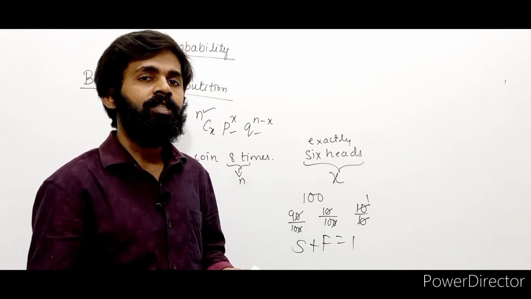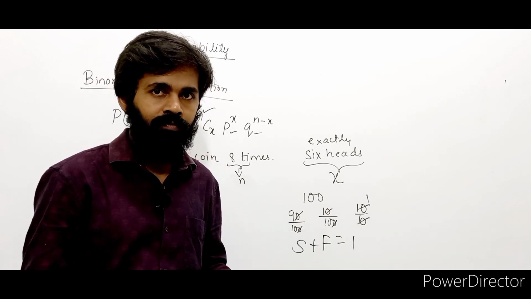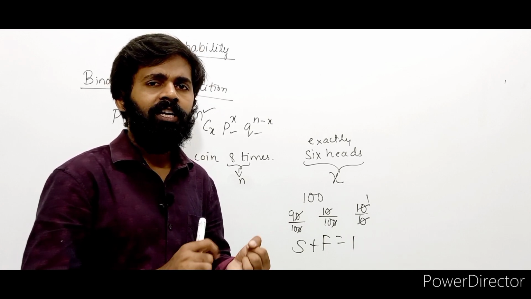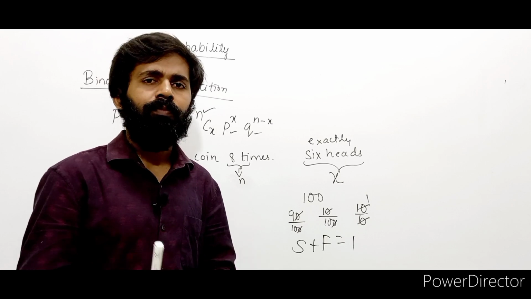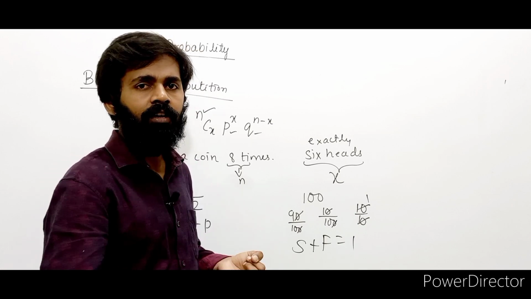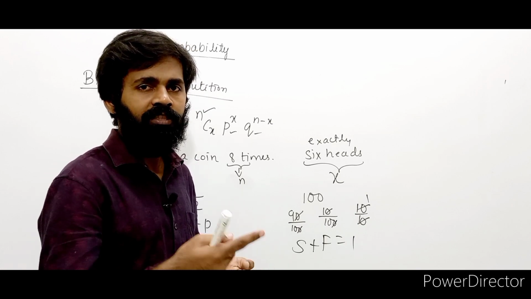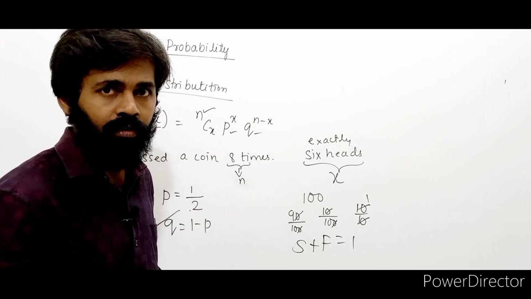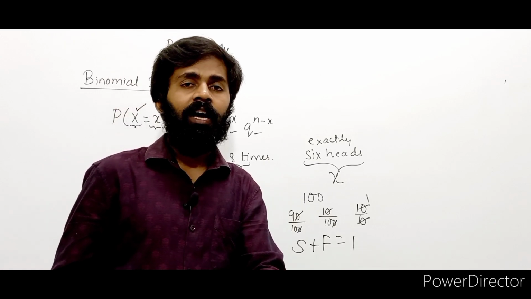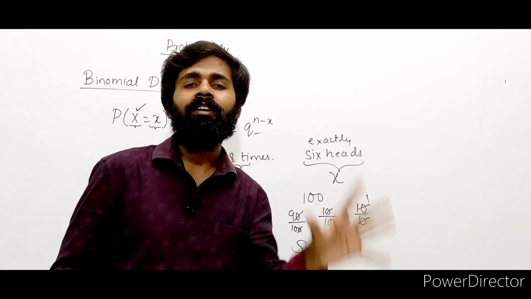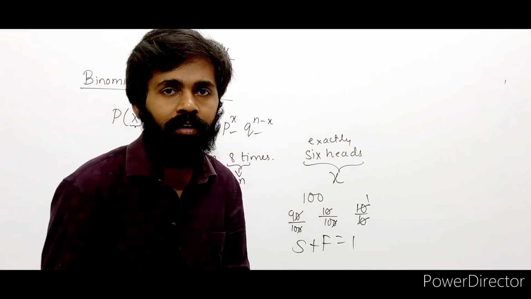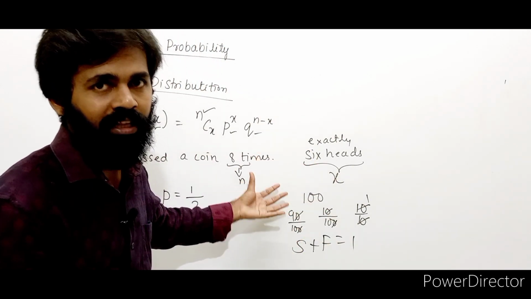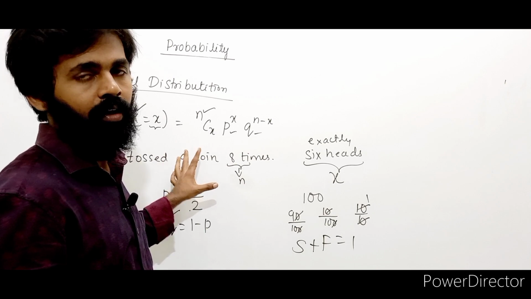Let's say I have tossed a coin 8 times. How many heads may you get? You may get 0 heads, which means you may not get a head. You may get 1 head, 2 heads, 3 heads, up to 8 heads, because I tossed the coin 8 times, right? 0 to 8 are called the values of the random variable. What's the random variable here? The number of heads. The number of heads is called the random variable. That's nothing but x.